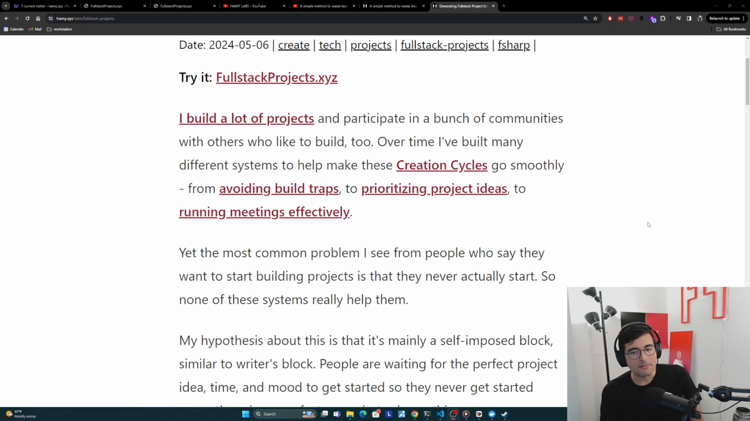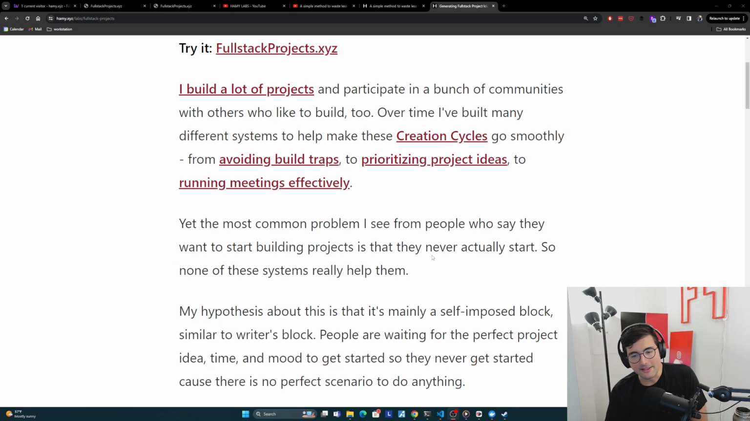Yet the most common problem I see from people who say they want to start building projects and haven't yet is that they just never actually start. And so none of these systems that I built to help me do these things efficiently actually help them, because these people haven't started doing it. Now my hypothesis about this is that it's mainly a self-imposed block similar to writer's block. People are waiting for the perfect project idea or the perfect time in their lives or the perfect mood when they're feeling like building to actually get started. And so they never actually get started because there actually is no perfect scenario to do anything.